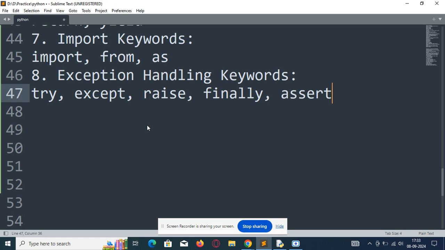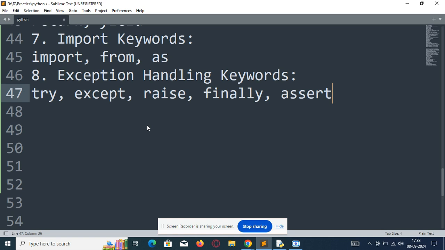Try keyword will start and check a code block that may have an exception but not execute it. It will check whether there is an exception in the try block or not. Except block is used for handling exceptions. Raise keyword is used to raise an exception.